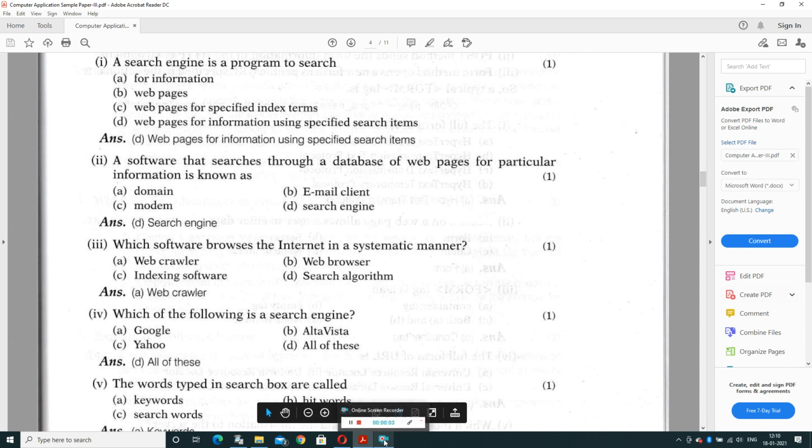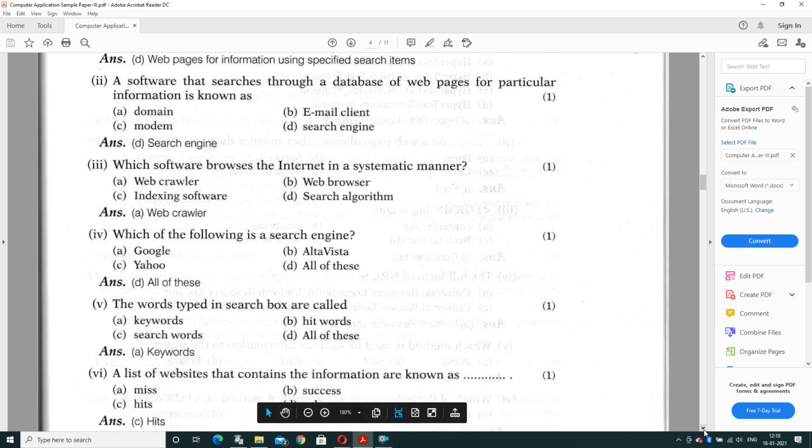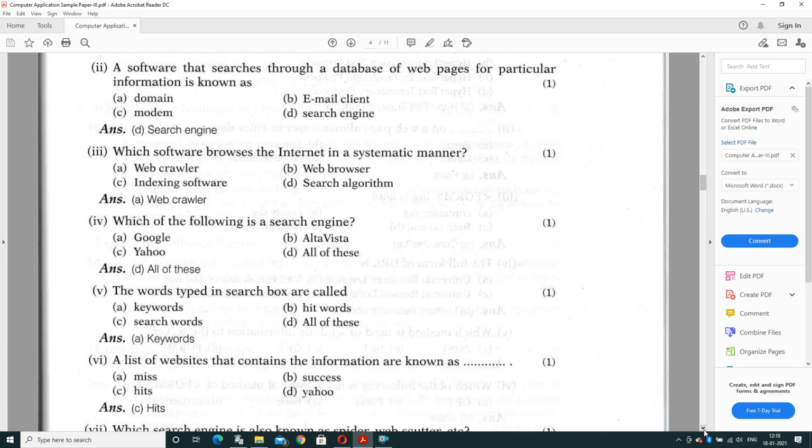A search engine is a program to search. Options are: for information, web pages for specified index term, or web pages for information using specified search item. And the answer is web pages for the information that are using the specified search item, that are directly matching with the searching element. Question number 2. A software that searches through a database of web pages for particular information is known as domain, modem, email client, or search engine. And the software that will search, that is known as a search engine.